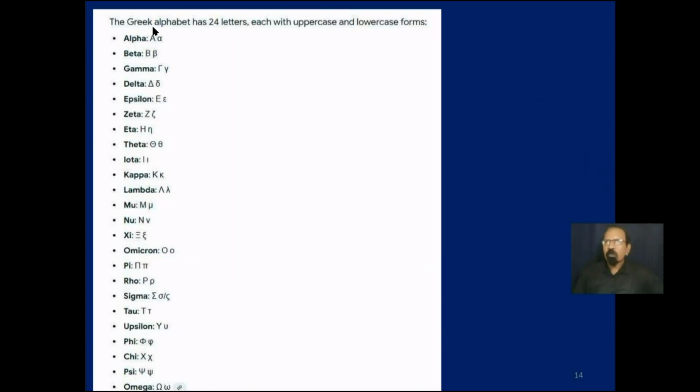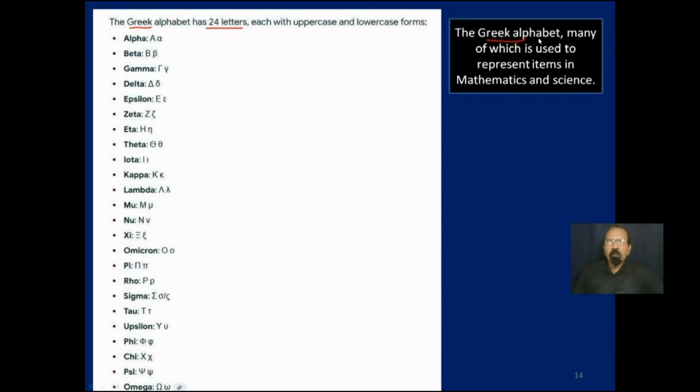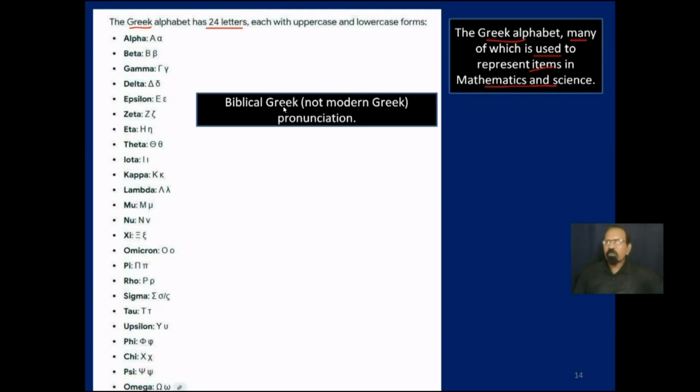Before we go on, what you see here are the 24 letters of the Greek alphabet. Now, we are not learning Greek. However, many letters of the Greek alphabet are used to represent items in mathematics and science. So what you see here is biblical Greek, not modern Greek, so the pronunciation would be slightly different. I will just read them through quickly, and then we will consider those that are used in math and in physics, so you will know where these things come from, where you see them.